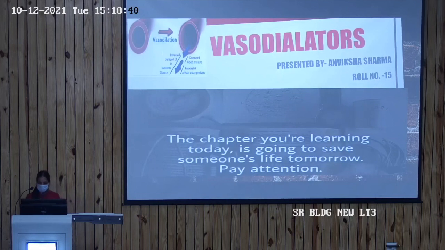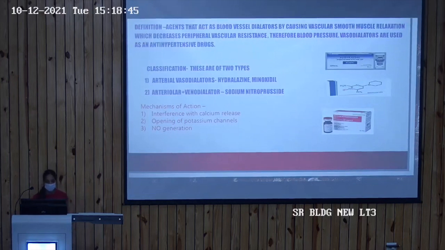So coming to my topic, the vasodilators. What are vasodilators? The vasodilators are the agents that act as blood vessel dilators by causing vascular smooth muscle relaxation, which decreases the peripheral vascular resistance and therefore the blood pressure. The vasodilators are used as antihypertensive drugs, as I told you before. The vasodilators are classified into 2 categories. The first one is the arteriolar vasodilators, which includes hydralazine and minoxidil. The second one is the arteriolar plus venodilators, which includes sodium nitroprusside.